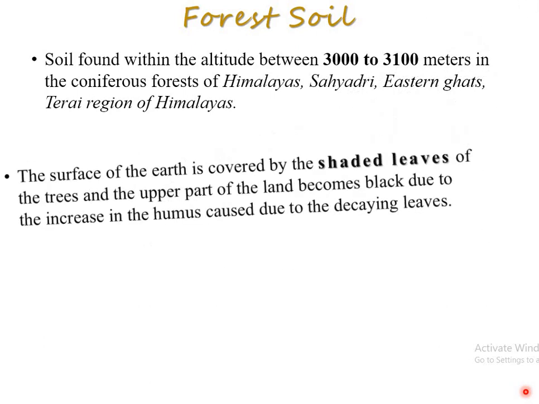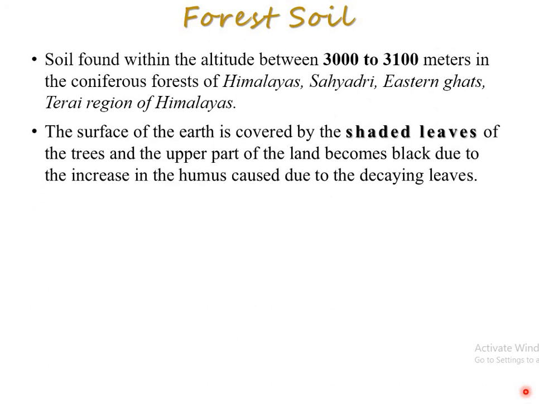So the surface of the earth is covered by the shaded leaves of the trees, and the upper part of the land becomes black due to the increase in the humus caused by the decaying leaves, right? So that is the important thing, that shaded part, right?